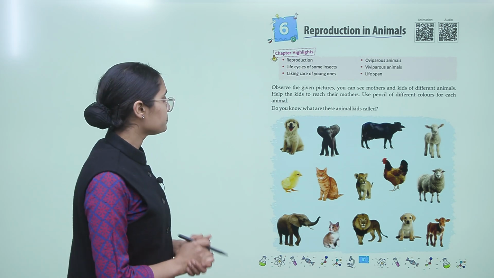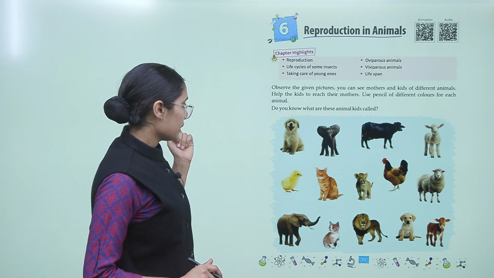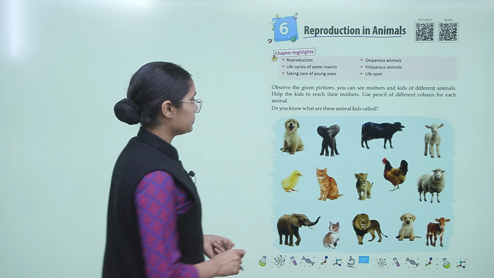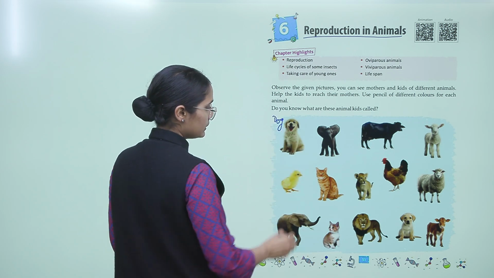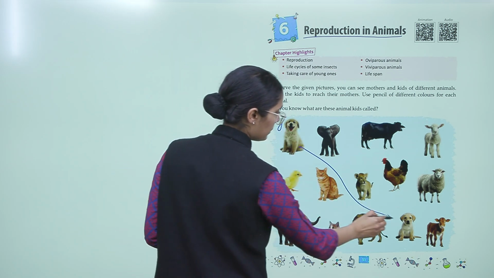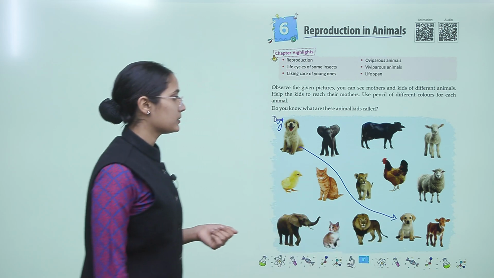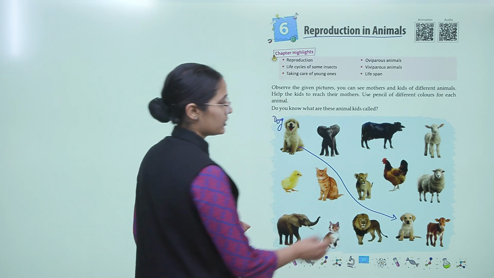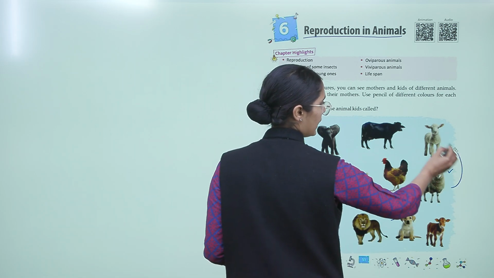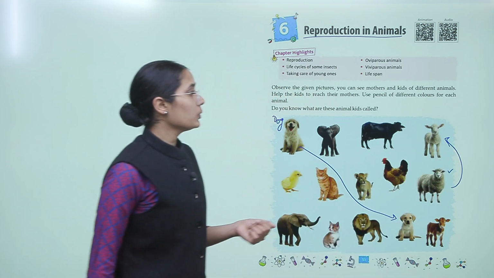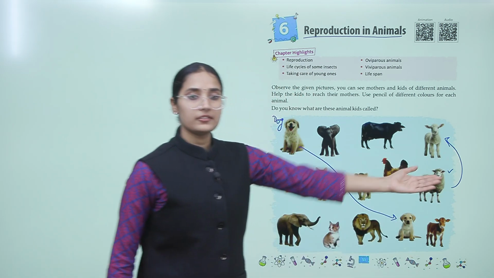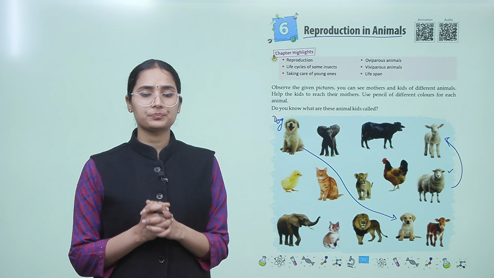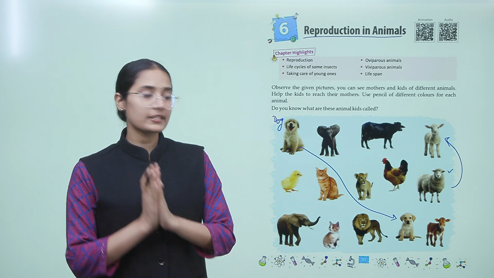For example, here is the dog and the puppy. What else? The sheep and the lamb, the sheep and the sheep's kid. So, this is what you have to do. Now, let's go to the next page.